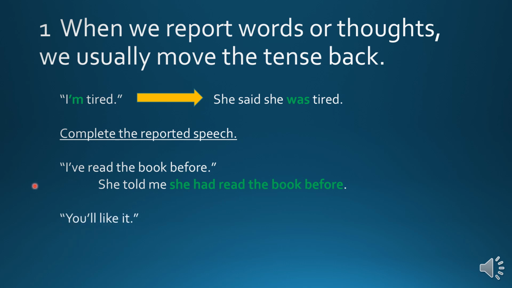"You'll like it." What is you'll? Well, that's the contraction for you will. So this is future. Future with will. How are we going to report that? Will changes to would. She was sure I would like it. This was her thought, her idea. So from present to past, present perfect to past perfect, will to would.